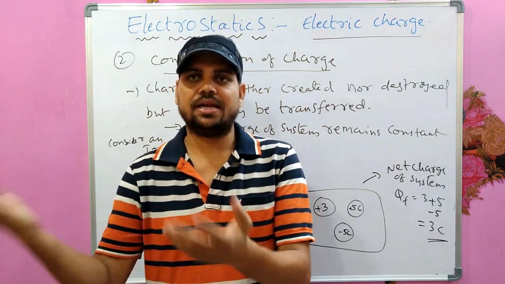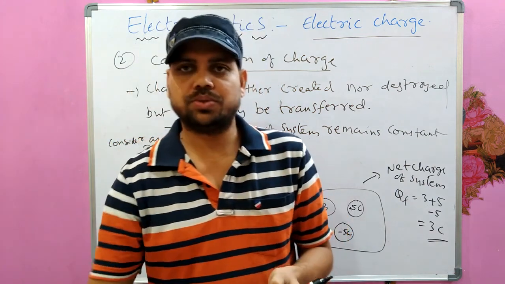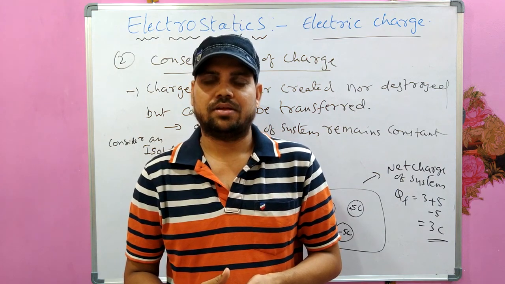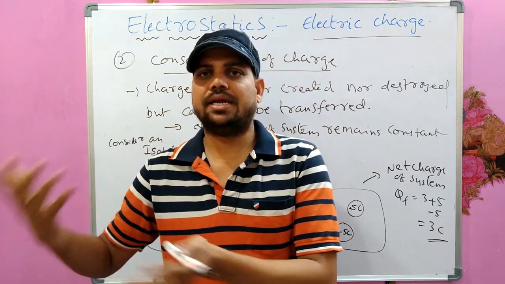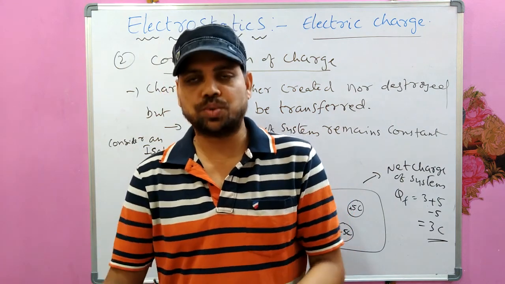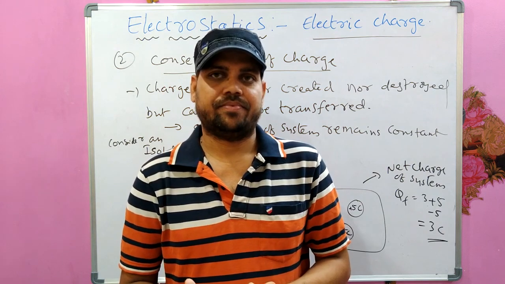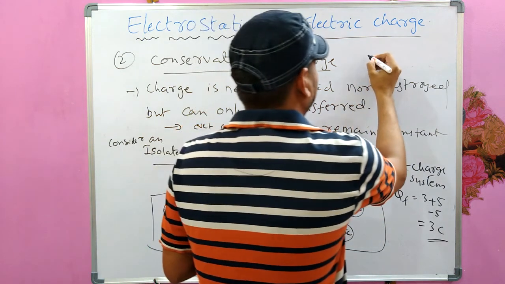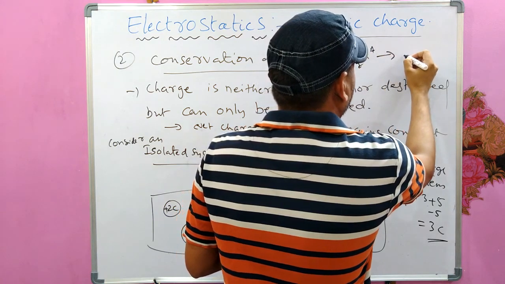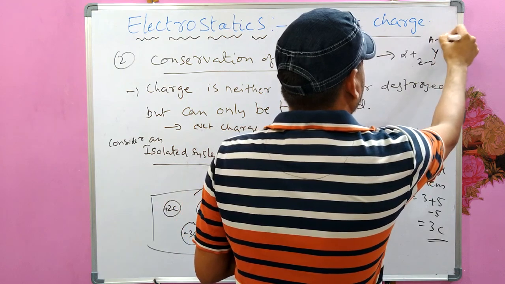The alpha particle has 2 plus charge. So automatically the daughter nuclei will have Z minus 2 protons. Just like this, for example, some Z X A is emitting an alpha particle, so that we write Z minus 2, some Y, A minus 4.